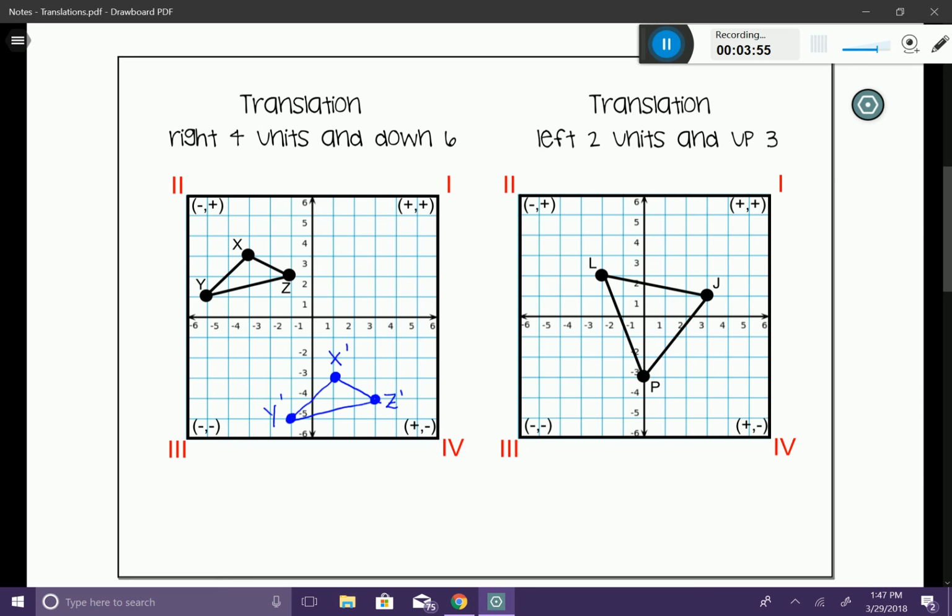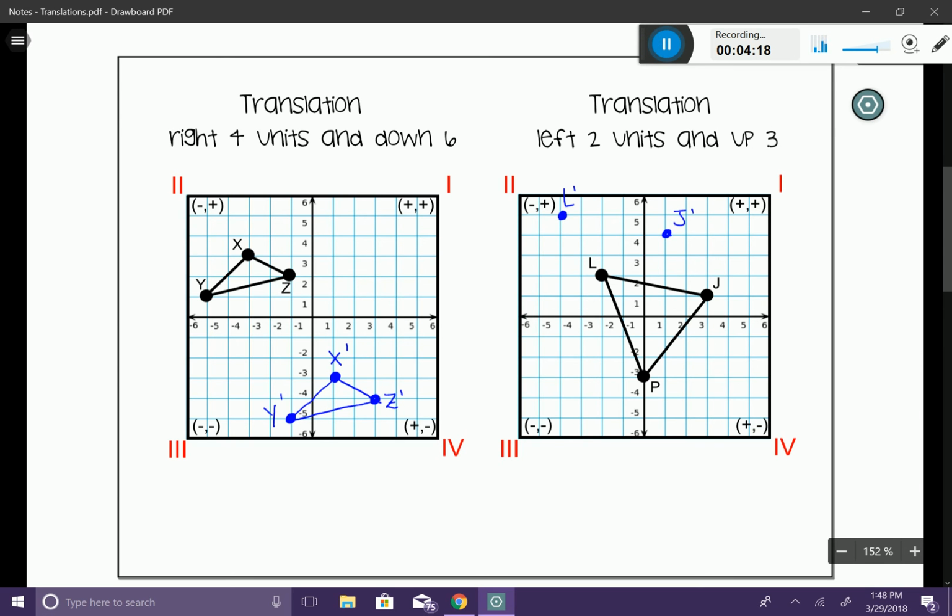Okay, now we have a translation, left 2 units and up 3. Okay, so I'm going to start with my L. I'm going to go 2 to the left, and then I'm going to go 3 up. I'm going to label him L prime. I'm going to move over to my J. I'm going to go 2 to the left, and I'm going to go 3 up, and I'm going to label him J prime.